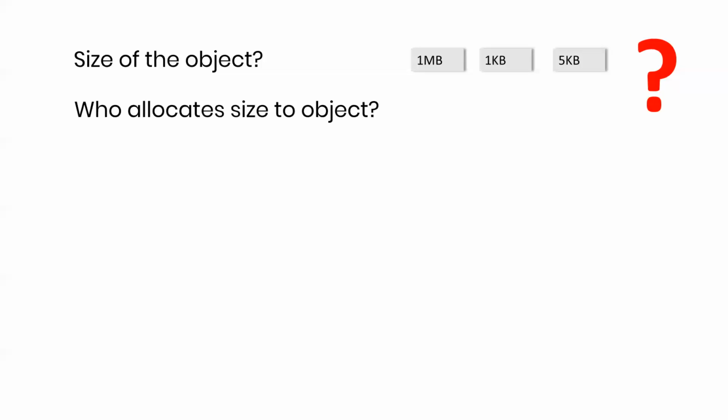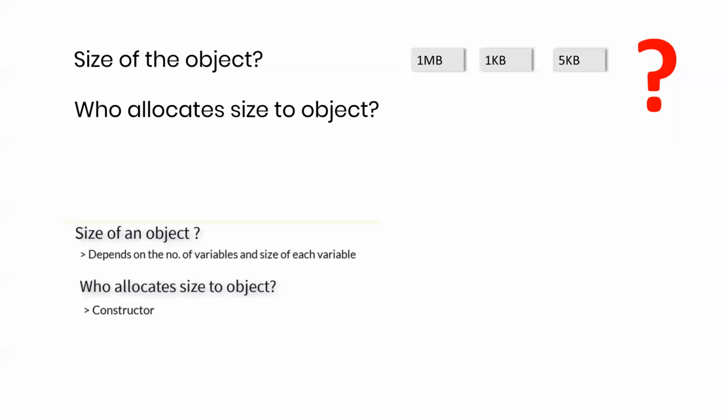And who allocates the size to the object? Basically, the size of the object depends on the number of variables and the size of each variable. These two things. The size of the object always depends on those two things. And who allocates the size of the object is the constructor.